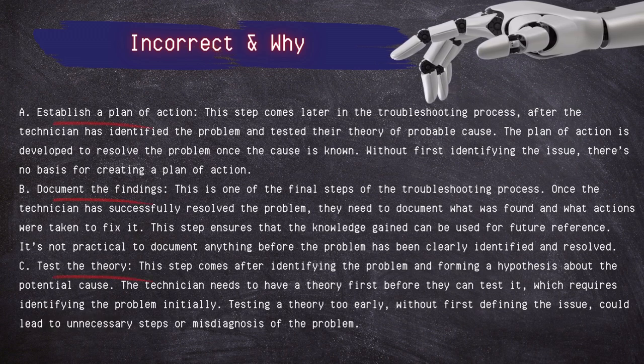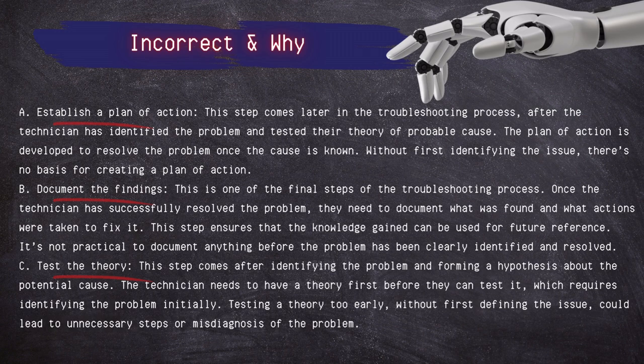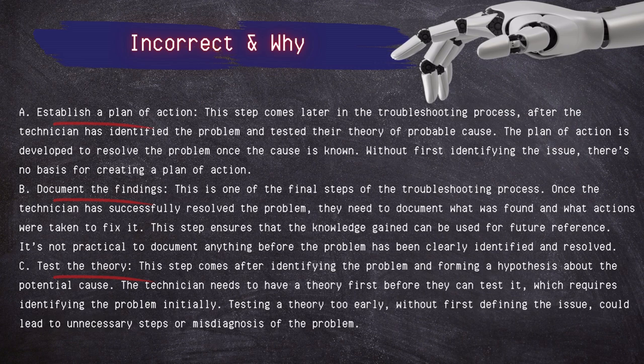Incorrect answers: establish a plan of action. This step comes later in the troubleshooting process, after the technician has identified the problem and tested their theory of probable cause. The plan of action is developed to resolve the problem once the cause is known. Without identifying the issue, there is no basis for creating a plan of action.